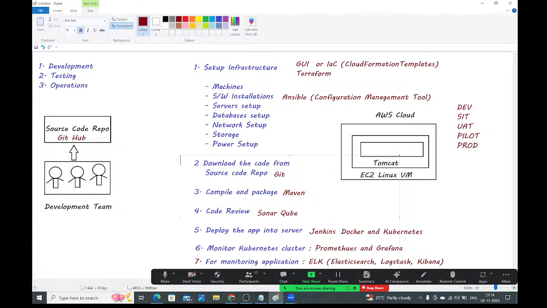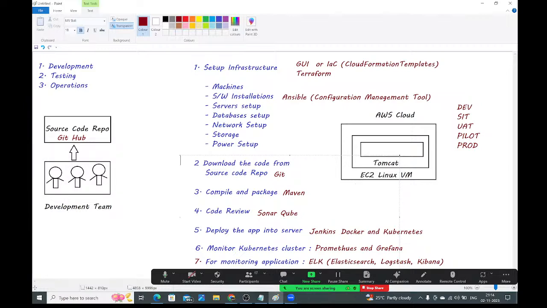Tell me, in a day, how many times will developers commit the code? Many times, guys. 100 times also they can do. If they add a simple comma or full stop in the code, they need to commit it to the GitHub repository.